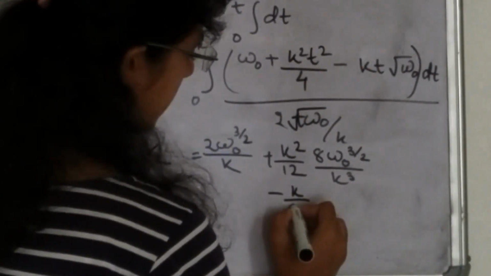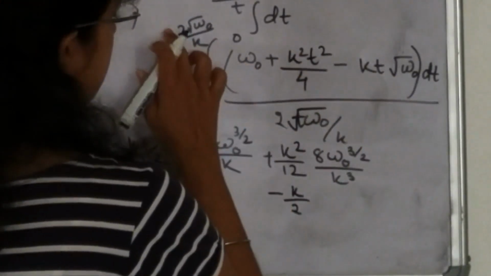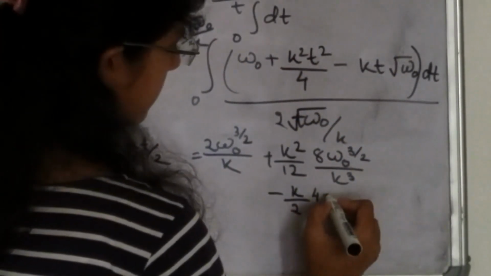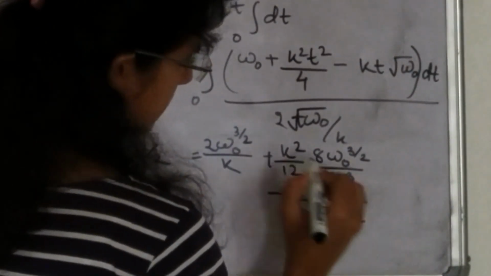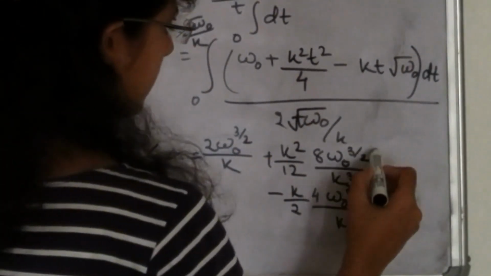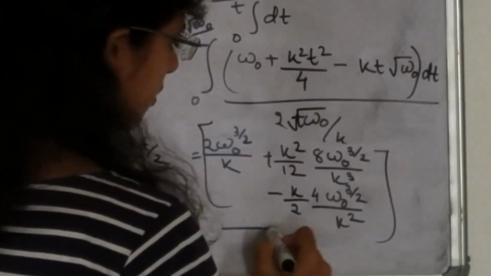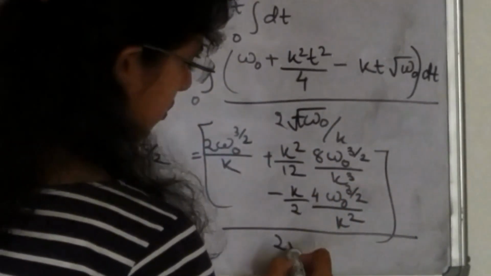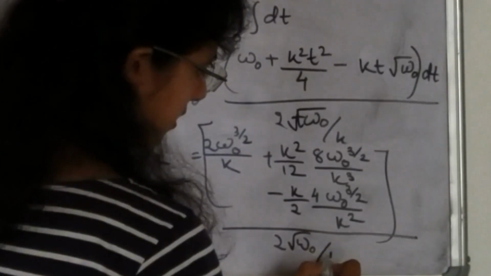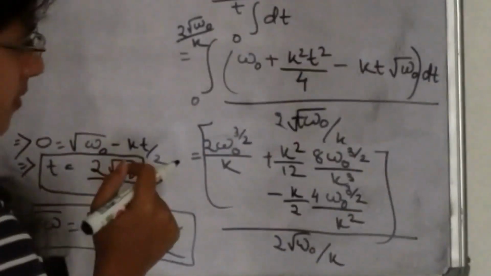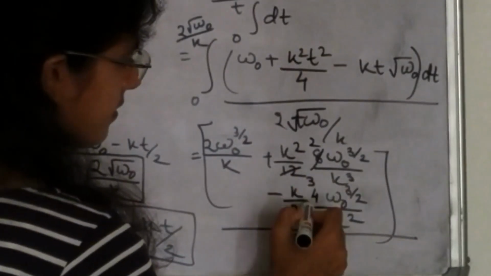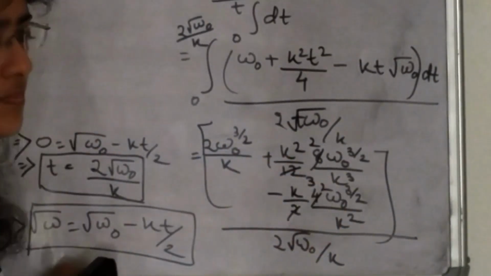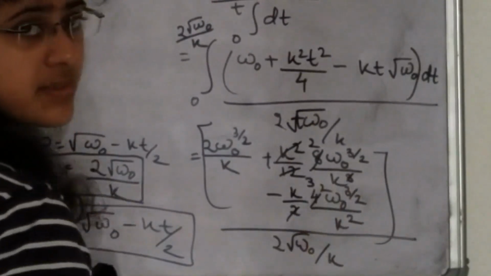So k divided by 2, square 4. Whole divided by 2 into root over of omega naught divided by k. So this will be 2, 3, 2. k square, k cancel out.